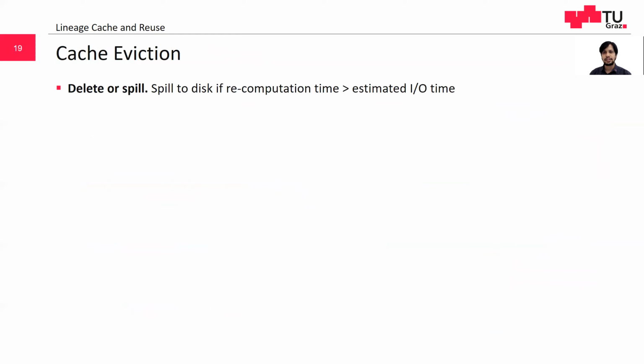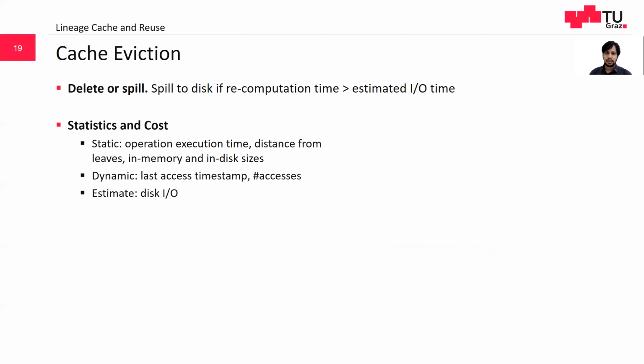Cache eviction ensures that the size of the cached objects does not exceed the configured budget. Our eviction logic spills cache objects to disk if the recomputation time exceeds the estimated IO time. As the basis of our eviction policies, we collect various statistics per cache entry. On entering the cache, we obtain the execution time, the height of the operation DAG, and the size of the intermediate. During reuse, we record the last access timestamp and the number of cache hits and misses. We estimate the disk IO as a moving average of measured read and write time.